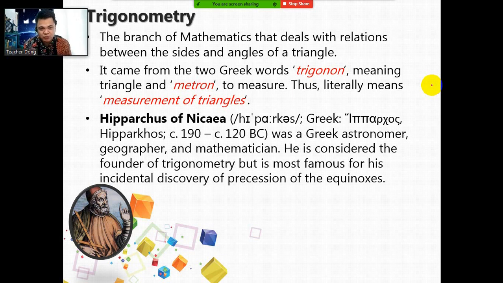But we will focus on trigonometry. He's the one who combined the different concepts so that he could form the branch of math which is trigonometry. I'm just sharing the knowledge which was actually founded by Hipparchus. He's actually dead a long time ago.